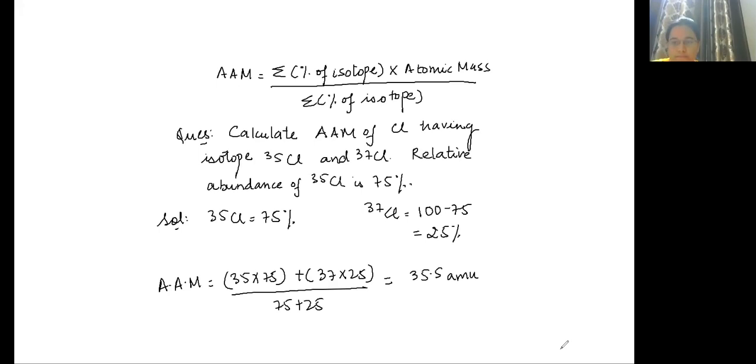Okay. Now next I'm giving you 2 questions. Try to do that. Easy questions only. Question is, boron contains two isotopes, B10 and B11.